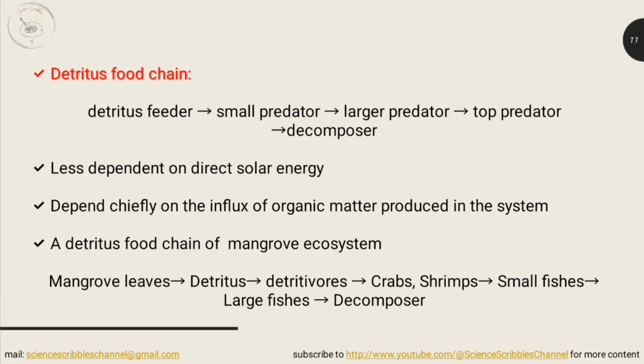A detritus food chain starts with the detritus feeders of decomposing organic materials and proceeds through small predators of detritivores and through the larger predators, and finally ends again with the detritivores of decomposing organic matter. So the detritus food chain depends mainly on the organic matter produced in the ecosystem and not so directly on the input of solar radiation.